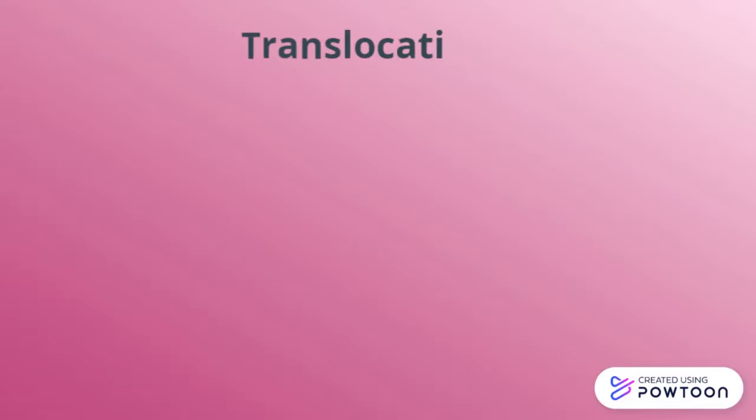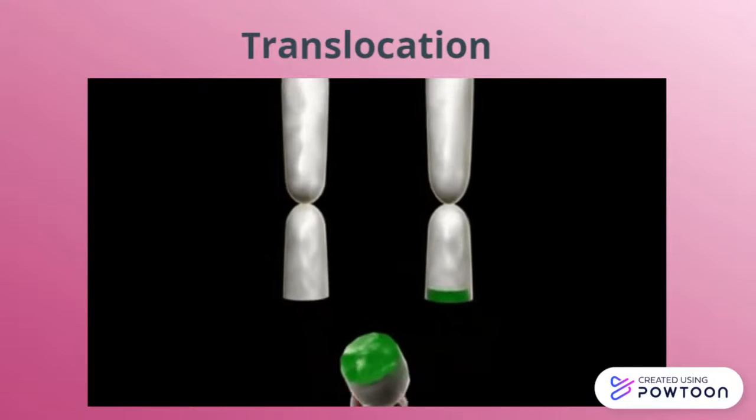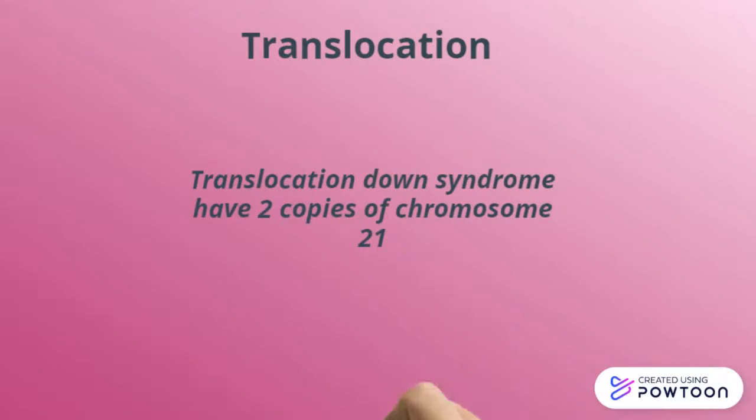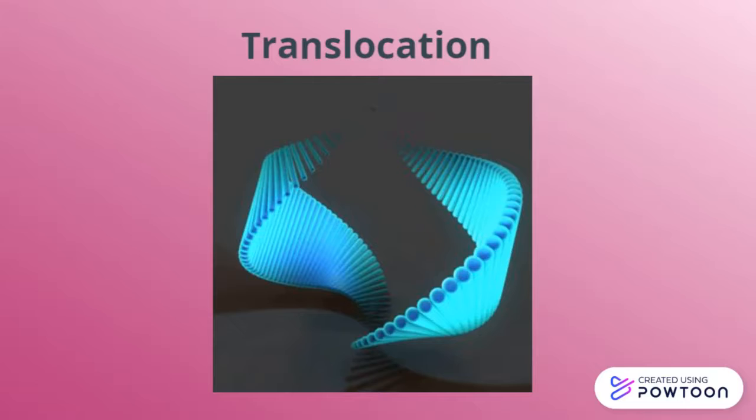Another type of Down syndrome is translocation, which happens in 3 to 4% of all cases. It occurs when part of a chromosome becomes attached onto another chromosome. Patients with translocation have 2 copies of chromosome 21. Translocation may indicate that one of the parents is carrying chromosomal material that is arranged in an unusual manner.